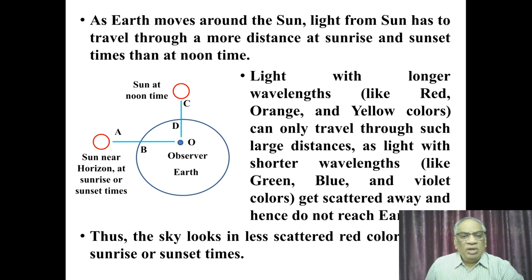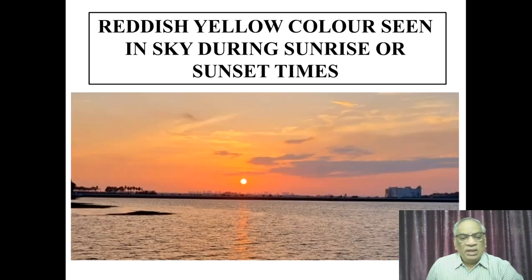So light with longer wavelengths like red, orange or yellow can travel through such larger distances, while light with shorter wavelengths like green, blue, violet gets more scattered. Hence, such colors with shorter wavelengths cannot reach the earth. Thus, the sky looks in the less scattered red color during the sunrise or sunset times.